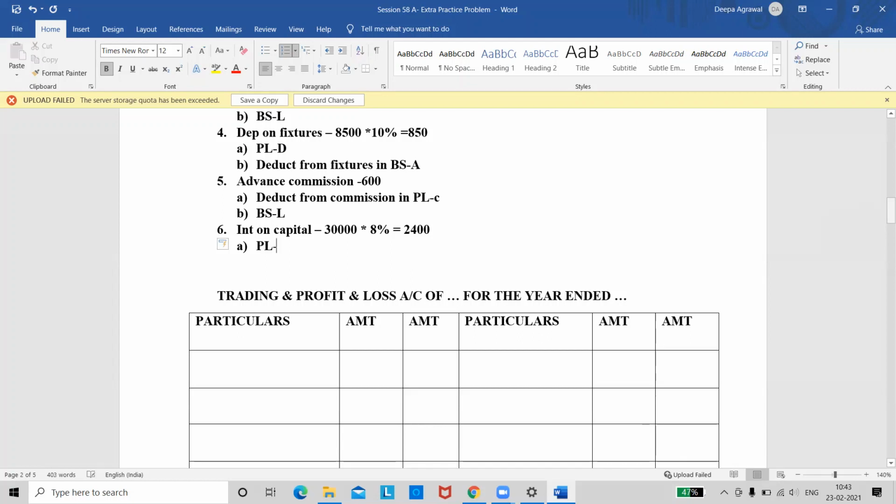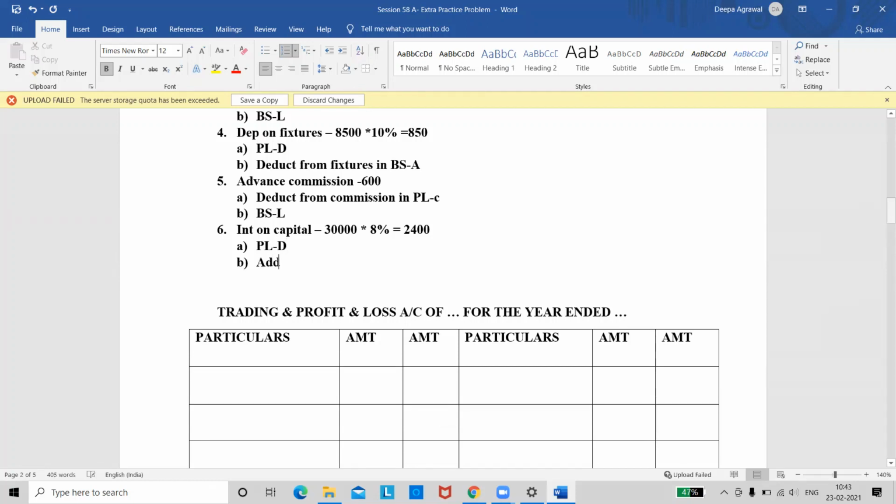So what are the two treatments for interest on capital? First treatment, P&L account debit side. Second treatment, we have to add it to capital. Yes, add to capital in the balance sheet on the liability side. Yes, so we are done with the adjustments.